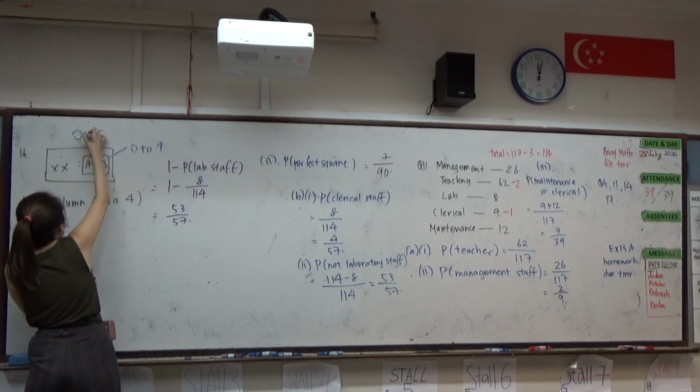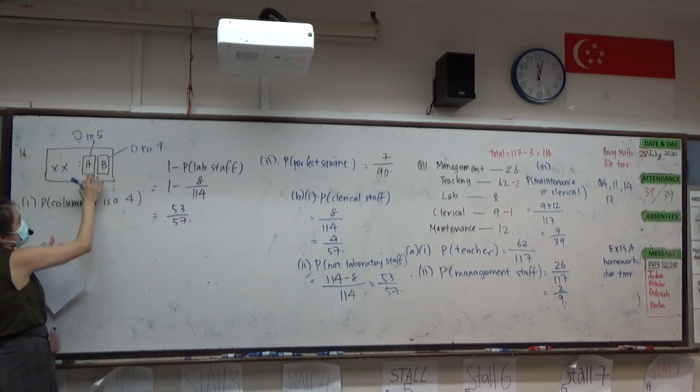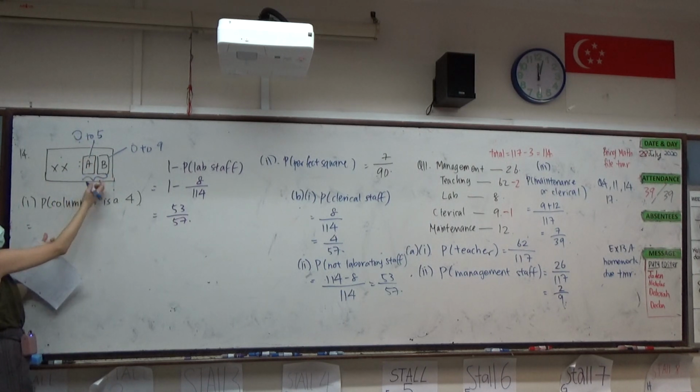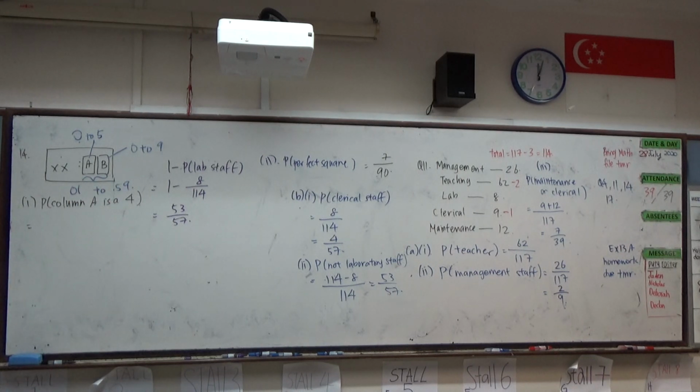So we need to recognize what kind of numbers can be there first. Now we want column A to be a 4. The combination of A and B together goes from 0, 1 all the way to 59. Sorry, actually the lowest is 00, my bad. So 00 to 59, total 60 minutes, right?